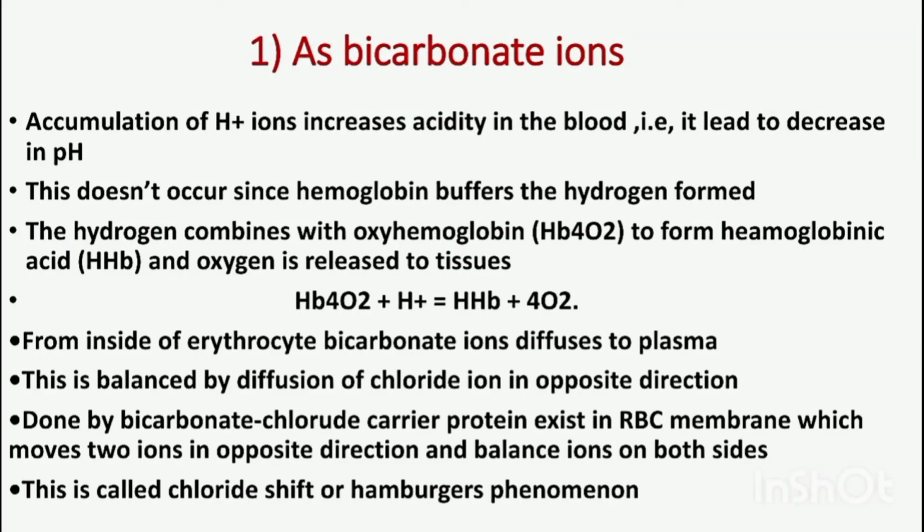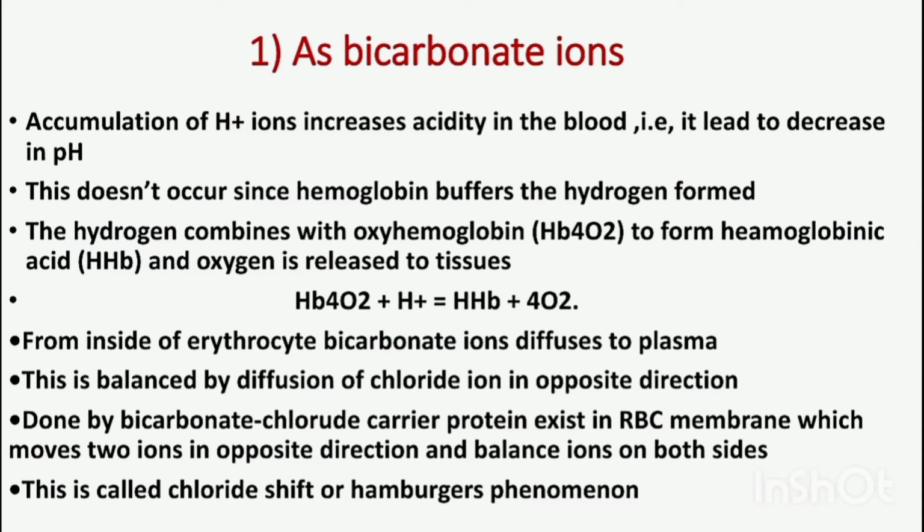Whenever carbon dioxide enters the blood, first of all, carbonic acid is formed, which is an unstable compound, and it breaks down to form bicarbonate ion and hydrogen ion. The bicarbonate ion becomes stable as a result. So whenever this process occurs again and again to form bicarbonate ions in the blood, the hydrogen ion is always released as a byproduct.